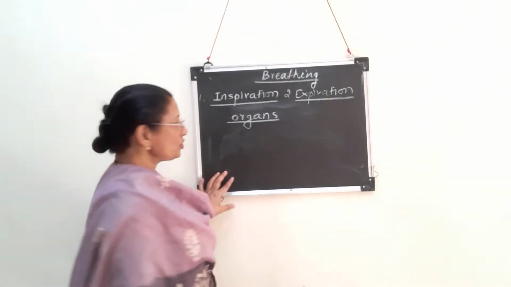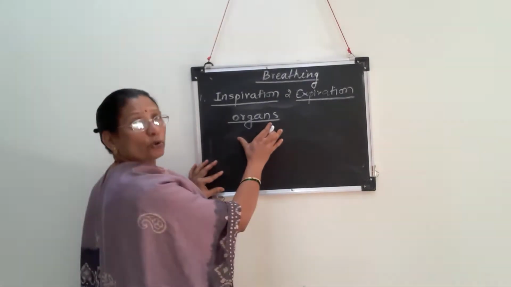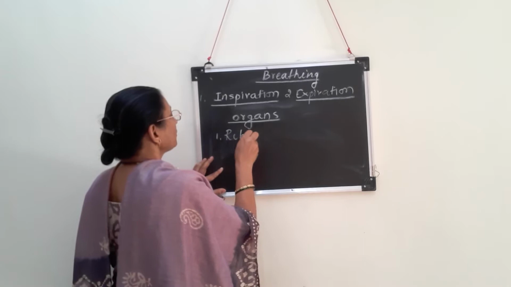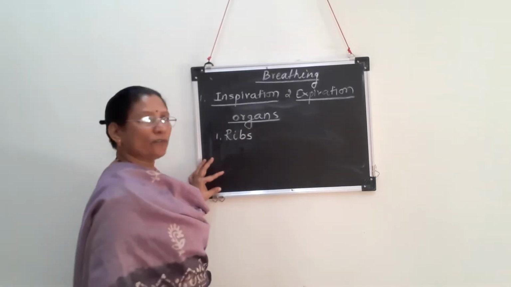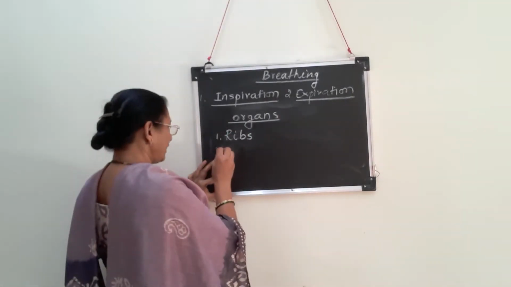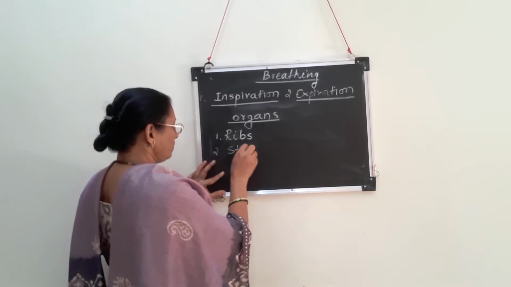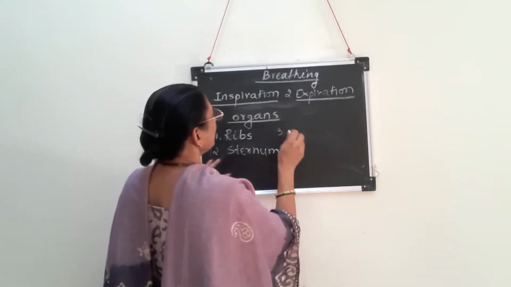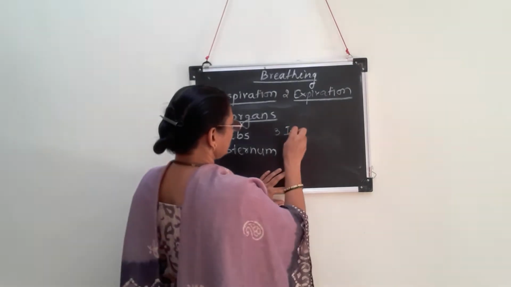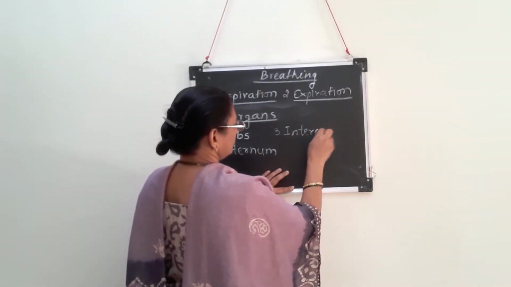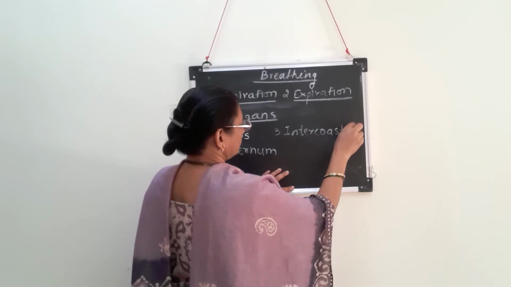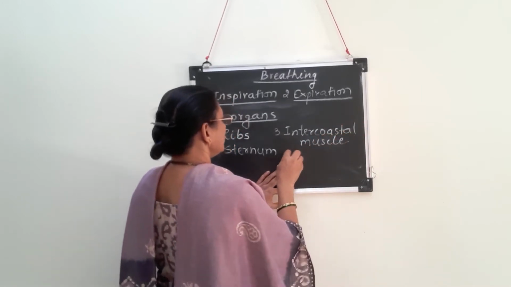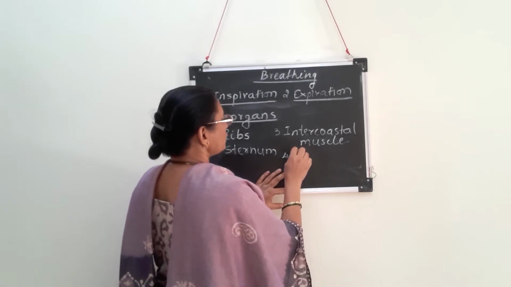So the structures forming the thoracic cavity or thoracic cage: first one is the ribs, secondly sternum, third one is the intercostal muscles, and fourth structure is the muscles of diaphragm.